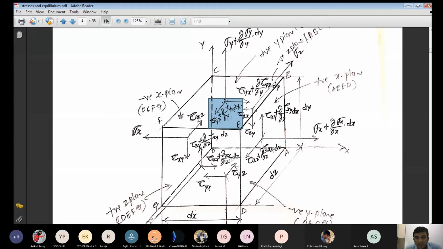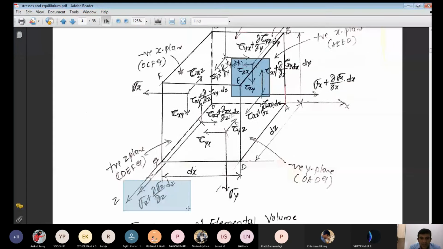If you make a reverse direction, you will get a different equation. Yes. Similarly, go for the z plane, the negative z plane. See that the negative z plane is this. One more is here. Okay, sigma z, tau zx and tau zy. Similarly, for the positive z plane, sigma z plus dou by dou z into sigma z into dz.